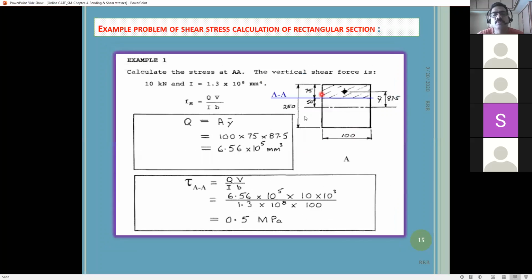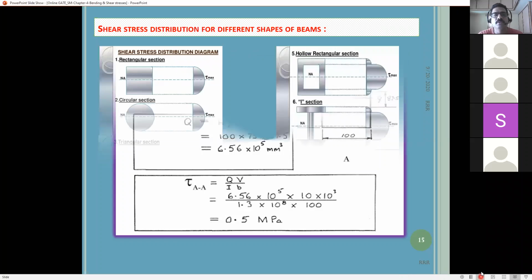And next, suppose in this problem they ask to find the shear stress at the section AA. But if you see the AA is given here, so the area will be from that point to the nearest extreme fiber, which is the top. So this will be the shaded area. You should not consider the bottom as the extreme fiber, because that is the larger area. This is not the nearest. This extreme fiber is longer and this is the shortest. So that's why we consider the shortest extreme fiber area. And this centroid Y bar is nothing but the centroid of the shaded area from the neutral axis. So now I think you may have understood the concept of this.